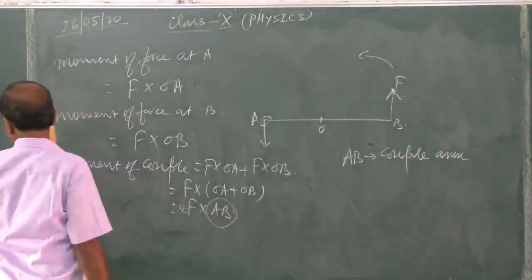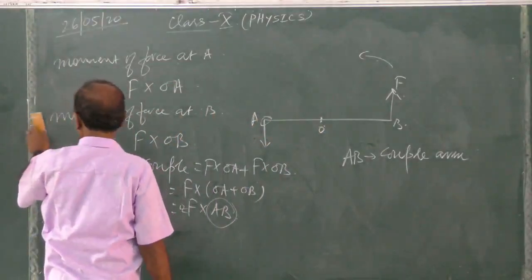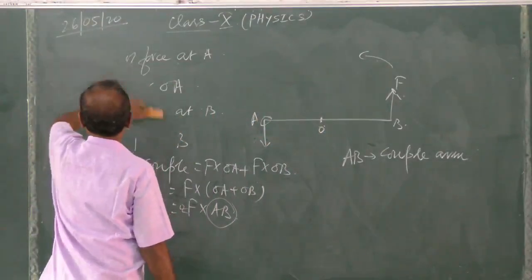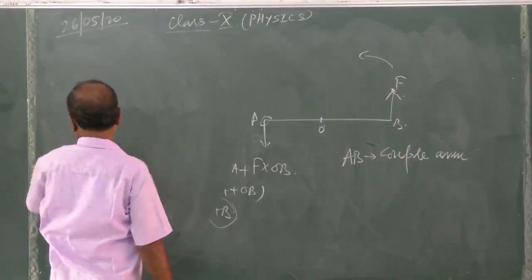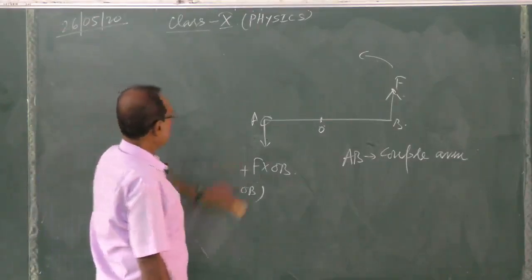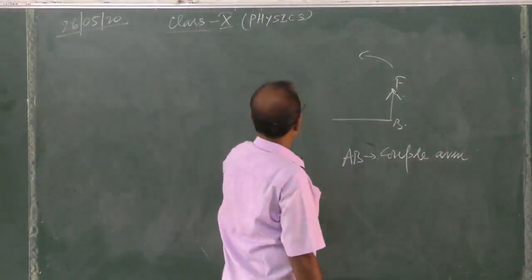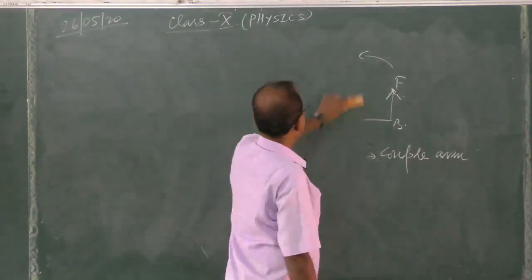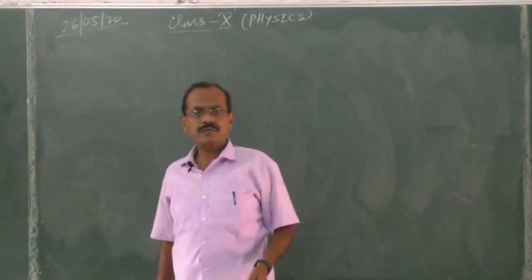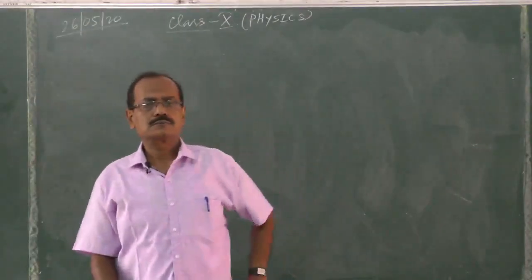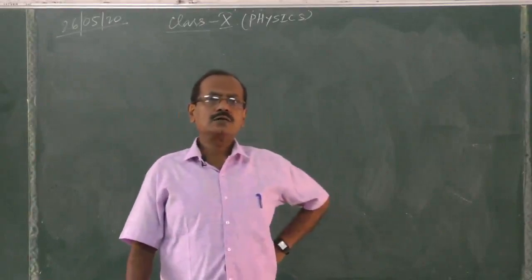Now next is equilibrium. Equilibrium is actually when there are a number of forces acting on a body, the body remains in the state of rest or motion. Rest or motion.